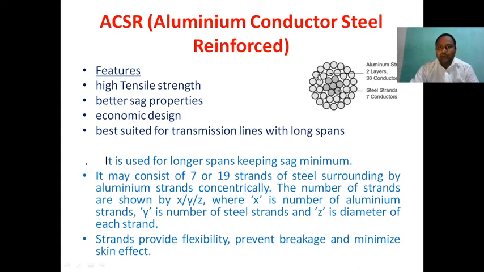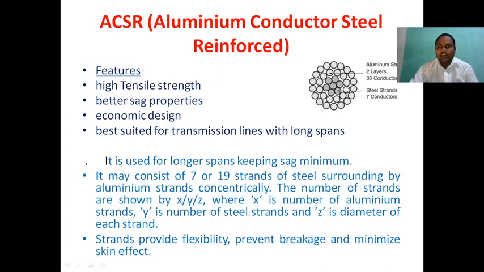Please see the diagram of ACSR. There are seven steel conductors in the middle, and around the steel there are the aluminum conductors. There are 30 aluminum conductors in two layers, one and two. Because of the steel strands in the middle of the conductor, the mechanical strength and tensile strength of the conductor increase. This is a very good advantage of ACSR.